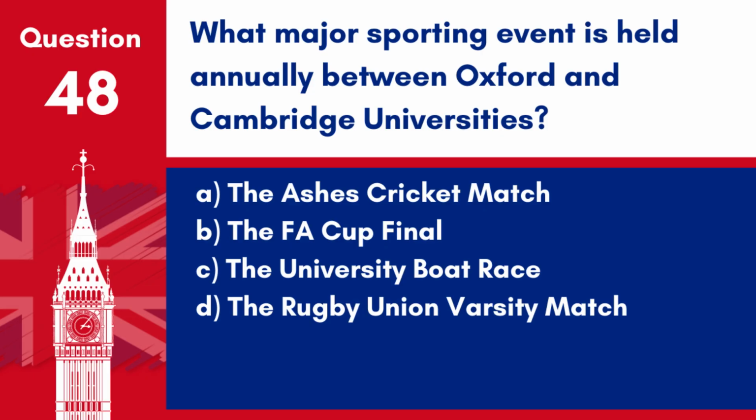Question 48. What major sporting event is held annually between Oxford and Cambridge universities? A. The Ashes cricket match. B. The FA Cup final. C. The University boat race. D. The Rugby Union varsity match. Answer: C. The University boat race. The University boat race is an annual rowing race between Oxford and Cambridge universities on the River Thames.